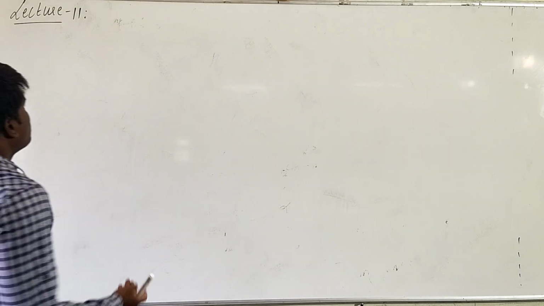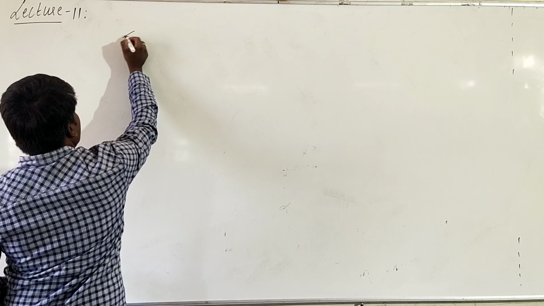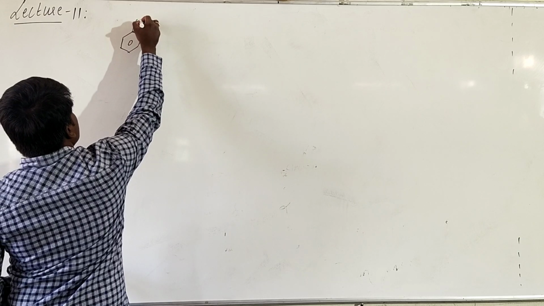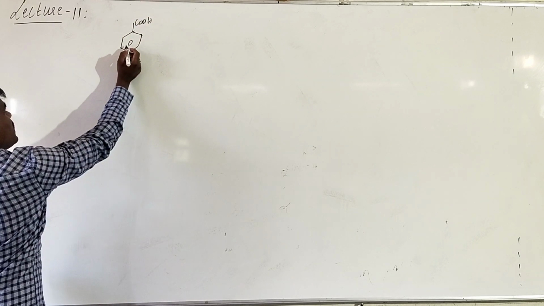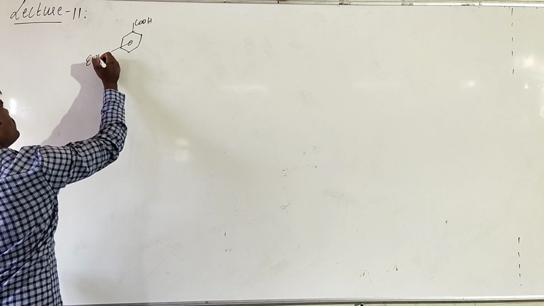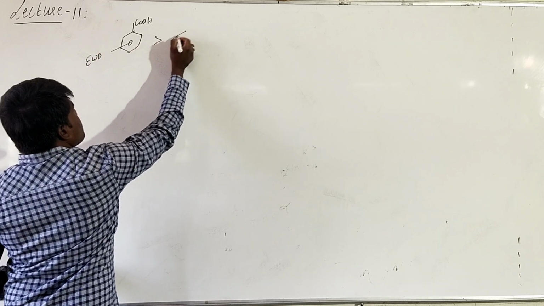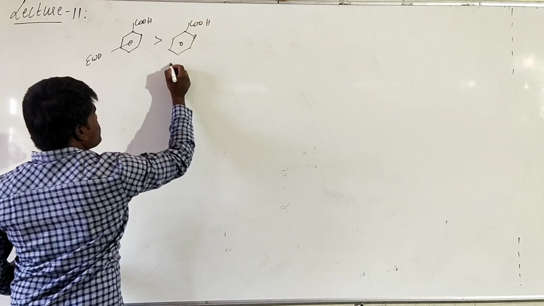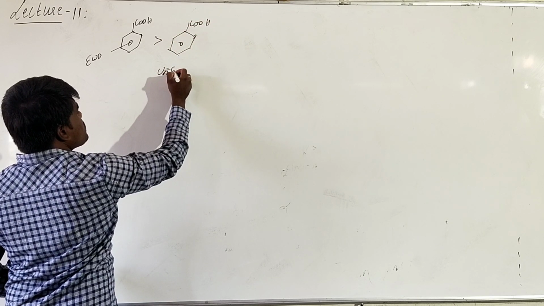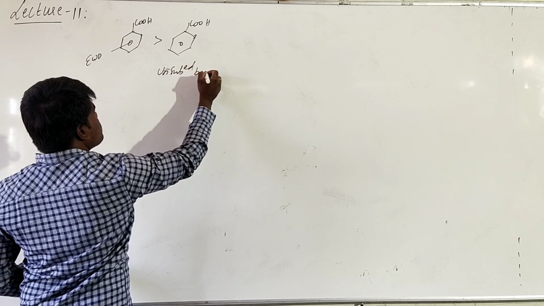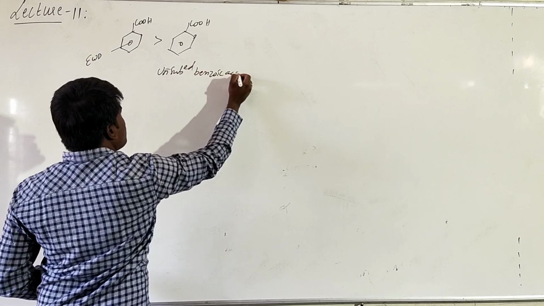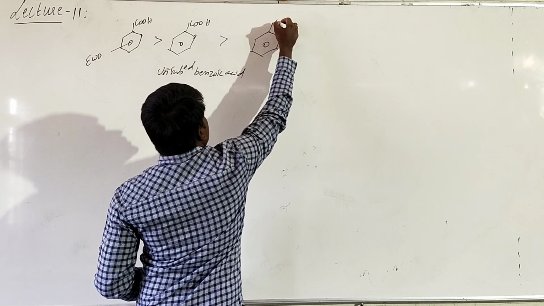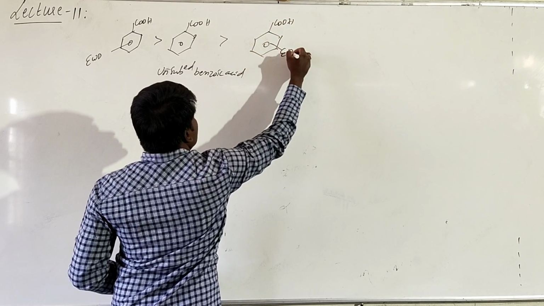Suppose you are talking about benzoic acid and substituted benzoic acid. This is benzoic acid. Benzoic acid with any electron withdrawing group is more acidic than unsubstituted benzoic acid, which is more acidic than benzoic acid with an electron donating group.